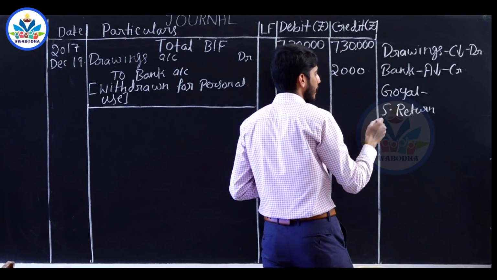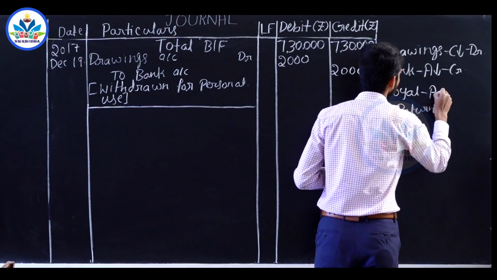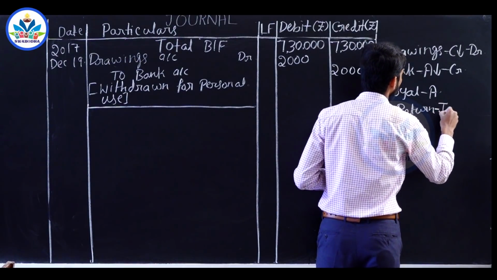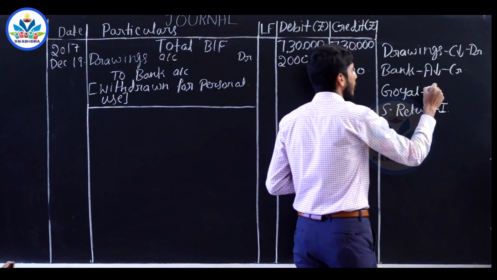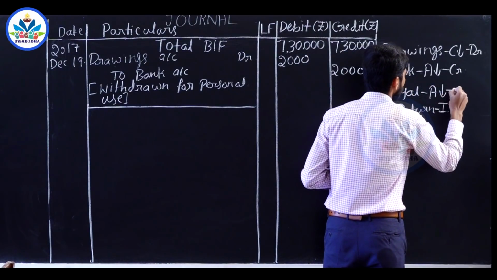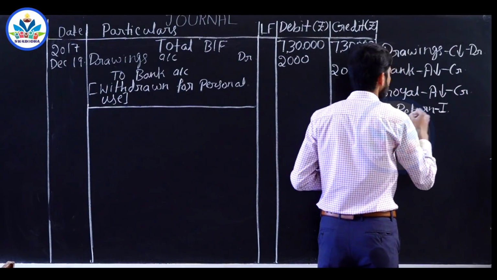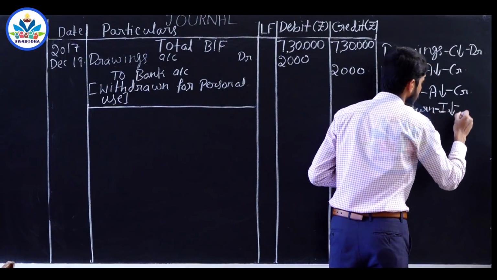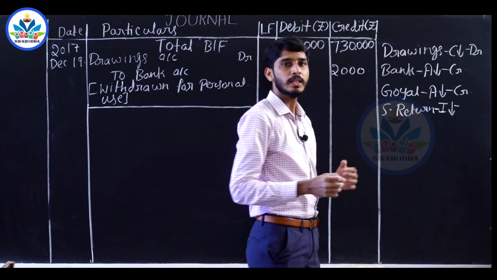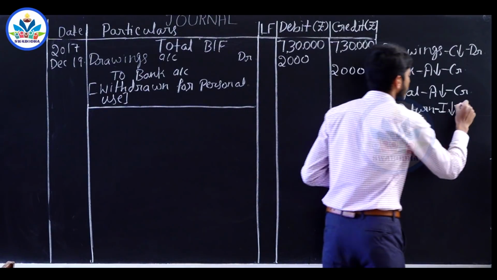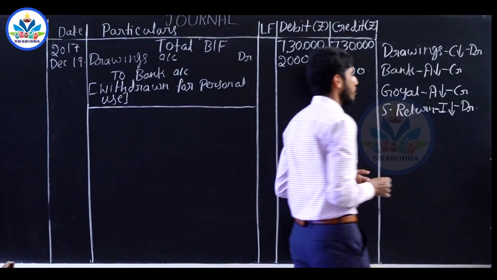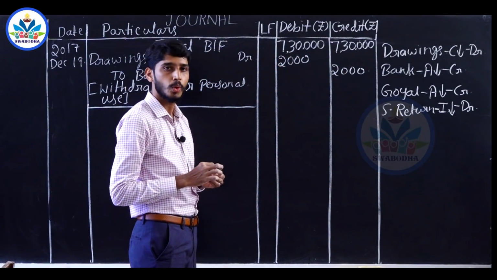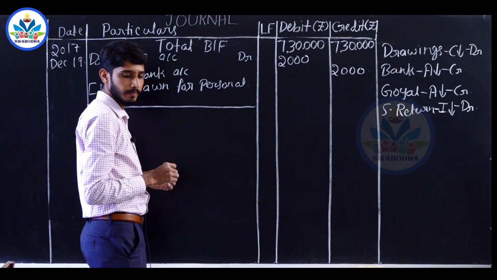Goel Traders is the debtor and asset. Sales return is a part of income. Now the asset value reduces, it has to be credited. Sales return is an income, value also reduces. Rule says that when the income value reduces, it has to be debited. So the entry will be sales return account debited to Goel Traders account.